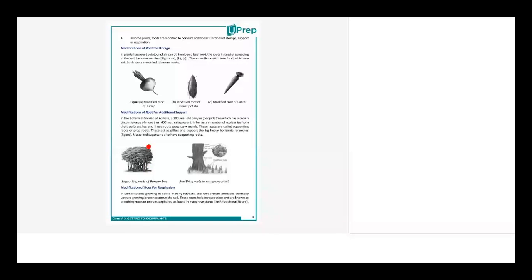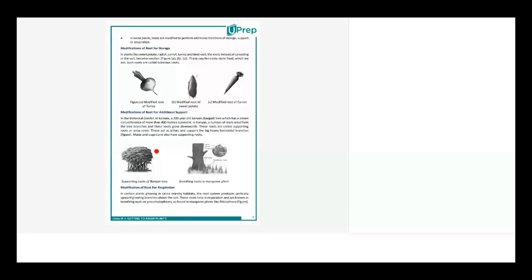Yeah, I would like to know the other point about that. You told us to remember points about modification of roots for storage. One is tubers, other is storage, edible, and one other point was there. I just want to know it. So I said storage, they are swollen, they are edible. These are the 3 points that I shared. Is there anything else that I wrote? No, ma'am, thank you. Yeah, these are the 3 points that I wrote.